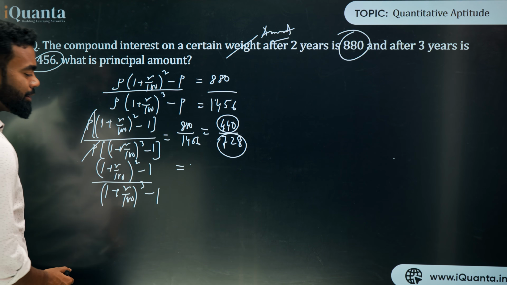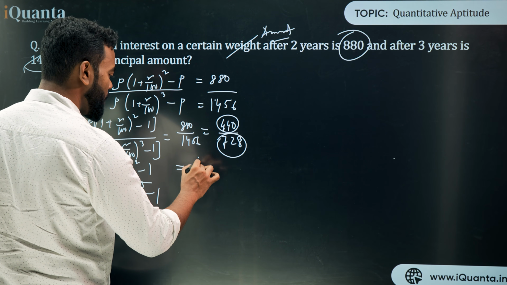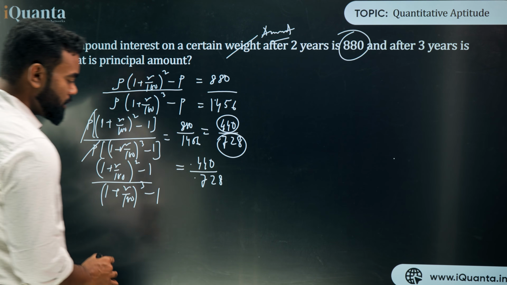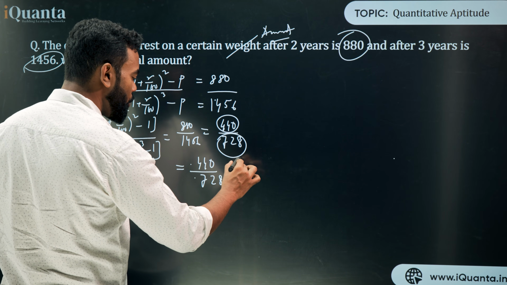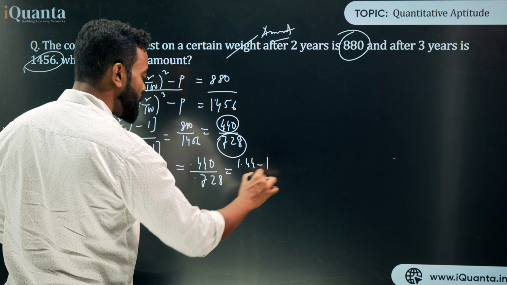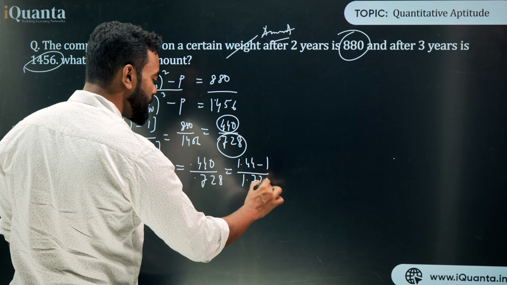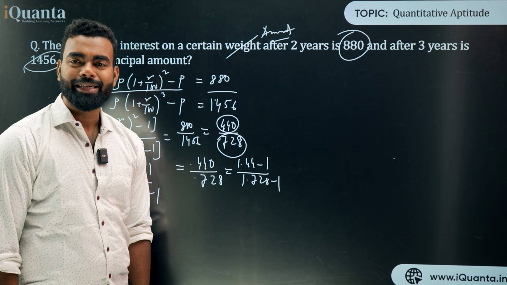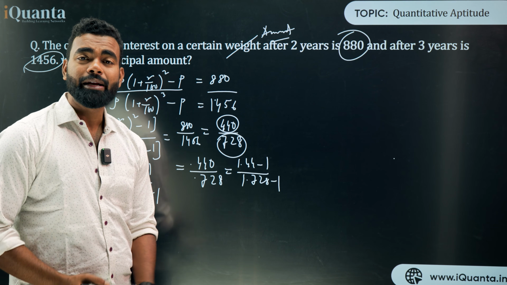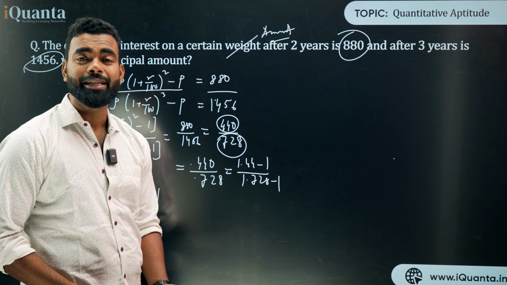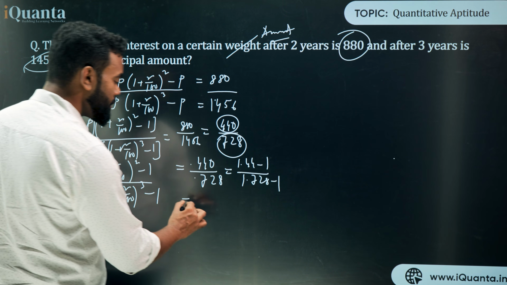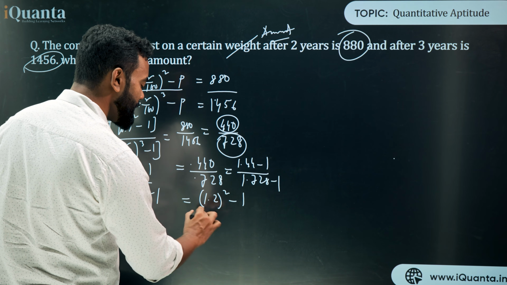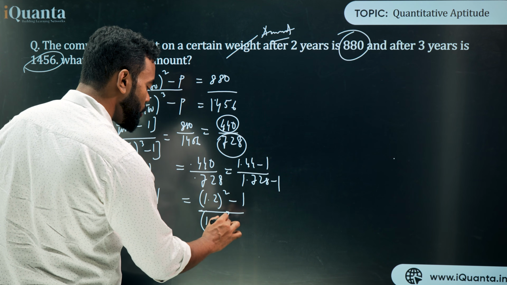So these 440 and 728 I can also write as 0.440 by 0.728. Yes or no? And this thing also can be written as 1.44 minus 1 by 1.728 minus 1. Now 1.44 I know is 1.2 square, and 1.728 we have to understand is 1.2 cube. That's why I have already told you, remember squares and cubes till 15 cubes, until 30 squares. So I am just using this now. So this has to be equal to 1.2 square minus 1 by 1.2 whole cube minus 1.